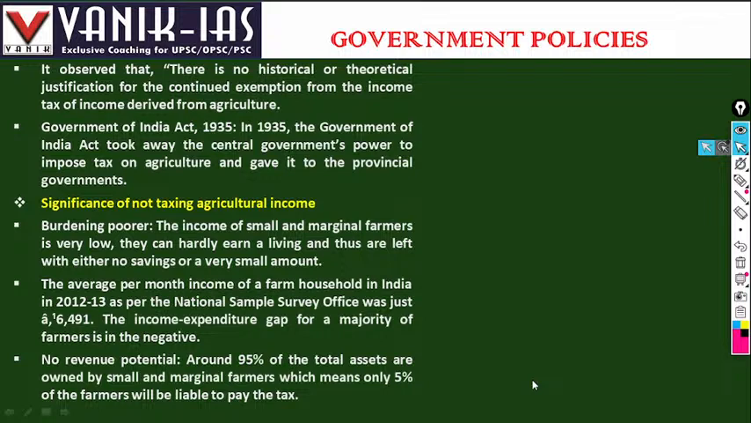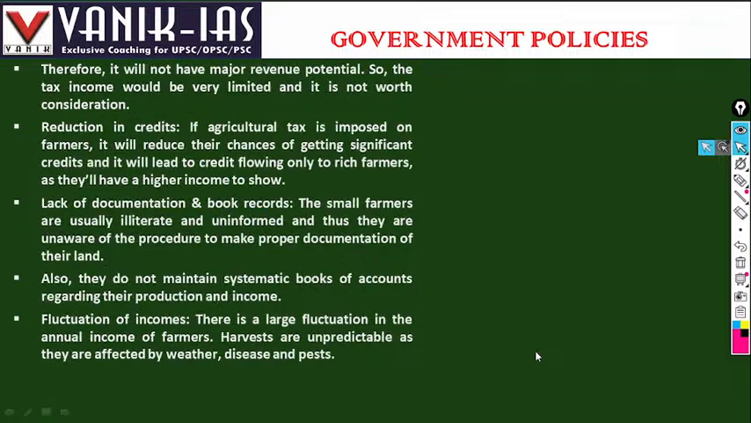And for only 5% taxpayers, if tax is imposed, it is not known how much would be collected from the agriculture sector. Therefore, it will not bring major revenue because only 5% of the people pay the tax. What will be the revenue potential? The tax income could be very limited.